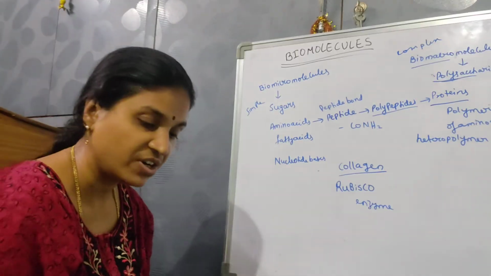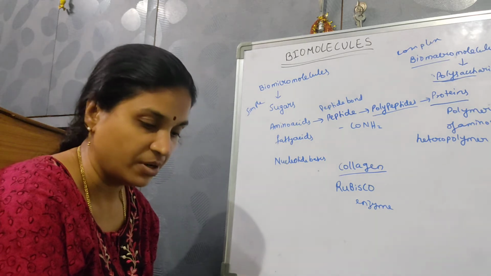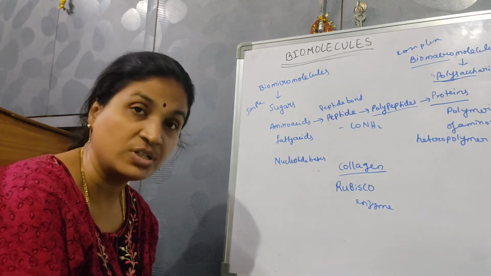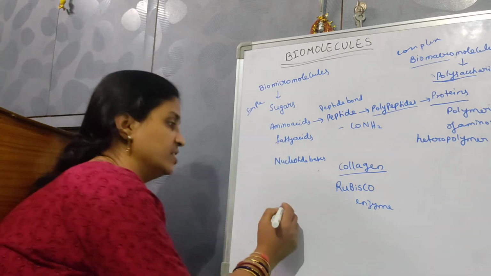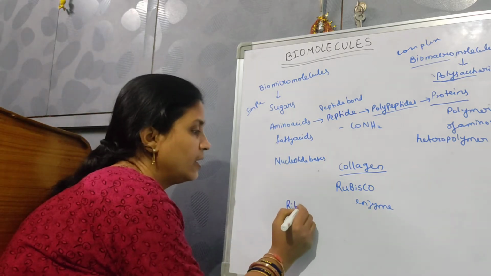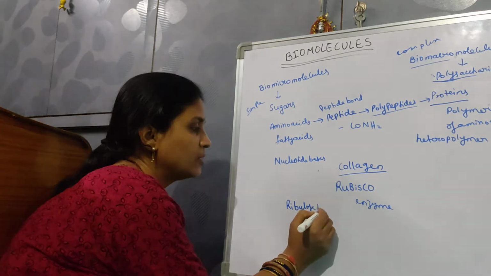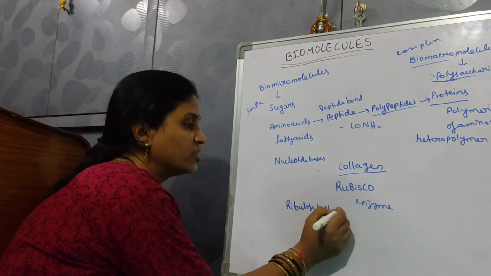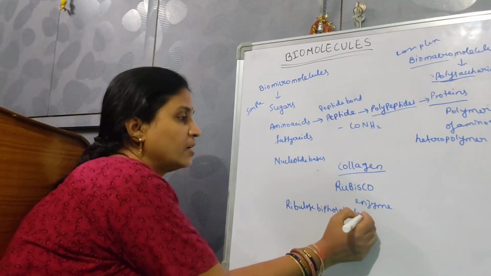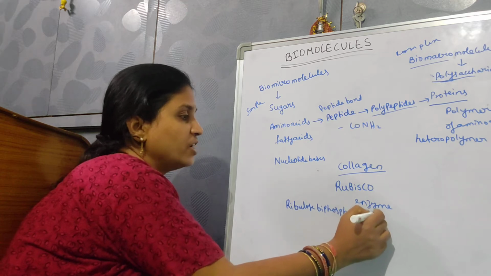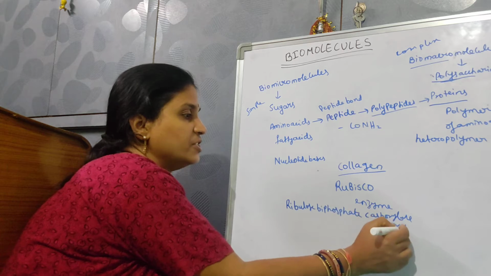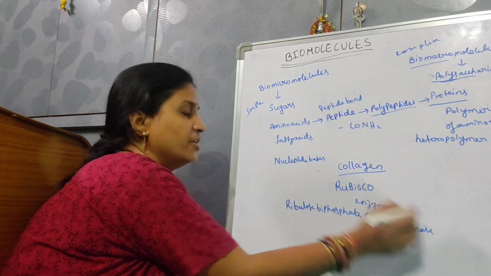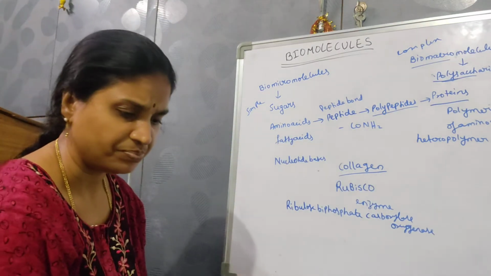Ribulose bisphosphate carboxylase oxygenase is the most abundant protein in the whole biosphere.